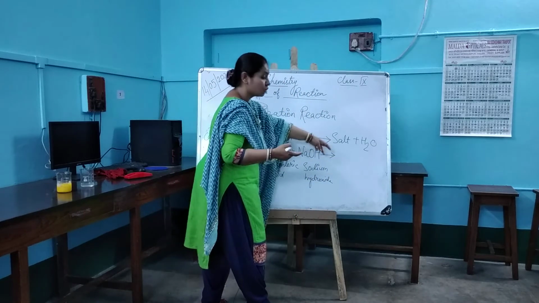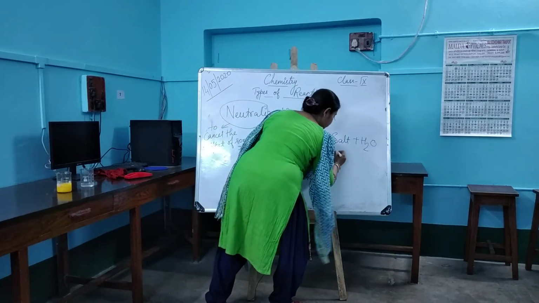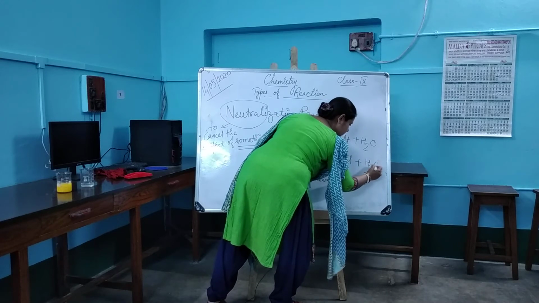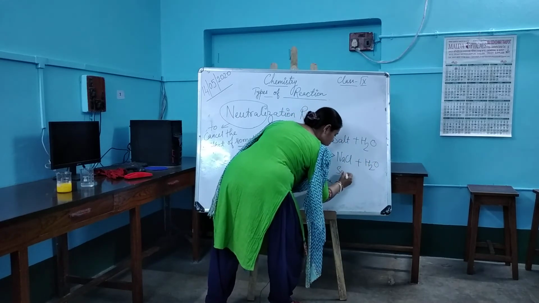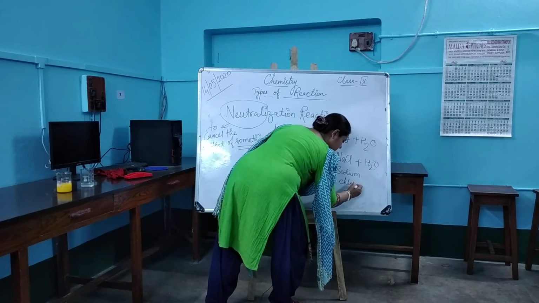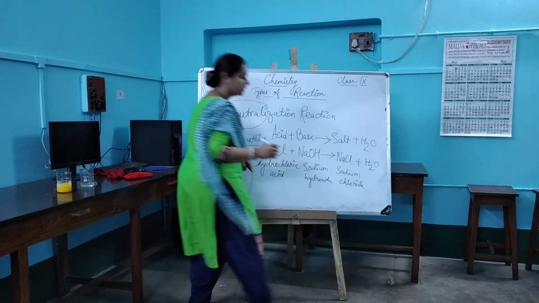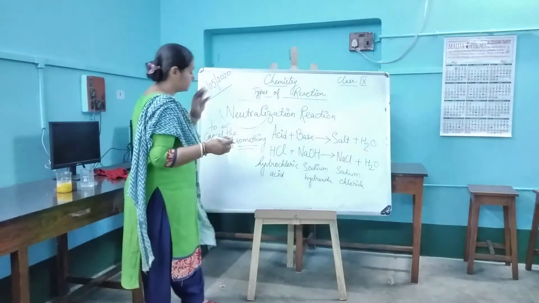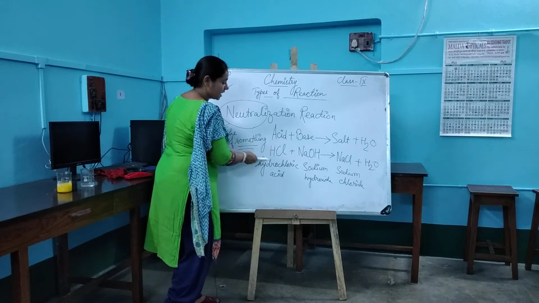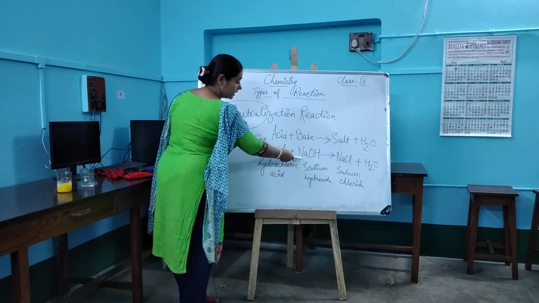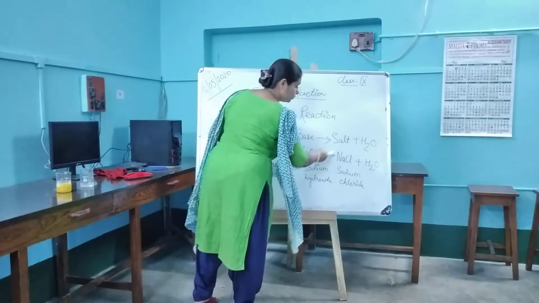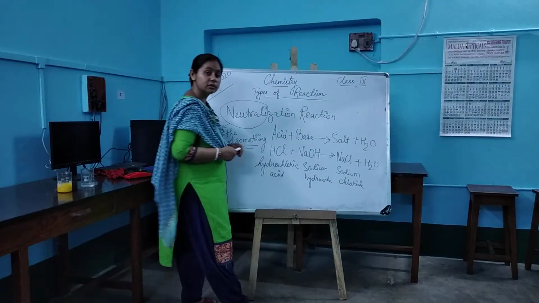It will form salt and water. The salt which will be formed is the common salt that you use in your home, that is sodium chloride, NaCl. This is the normal common table salt. So HCl, hydrochloric acid, on reaction with sodium hydroxide will give you NaCl and along with it water will be formed.